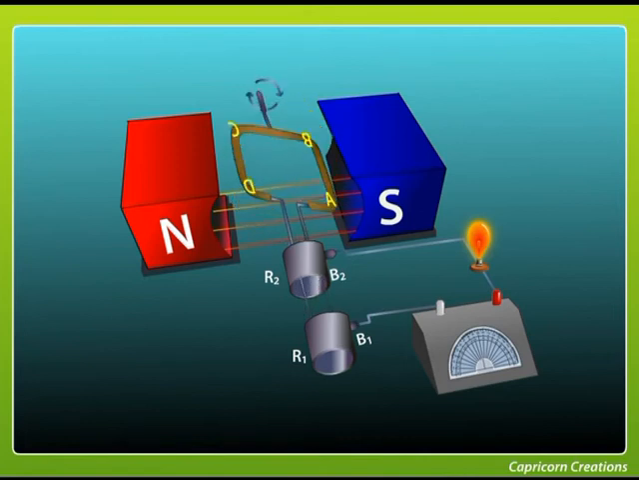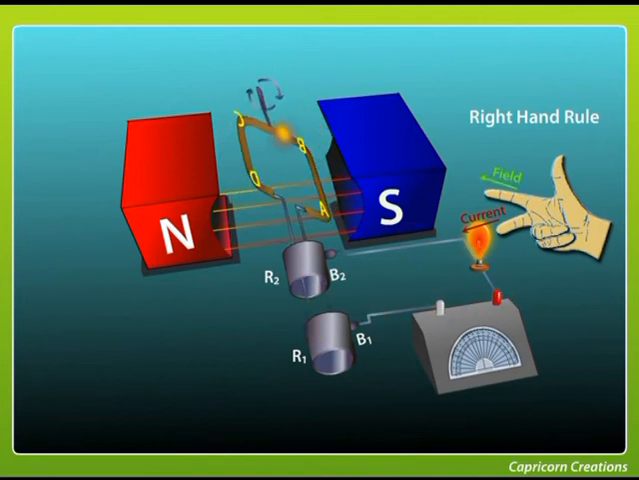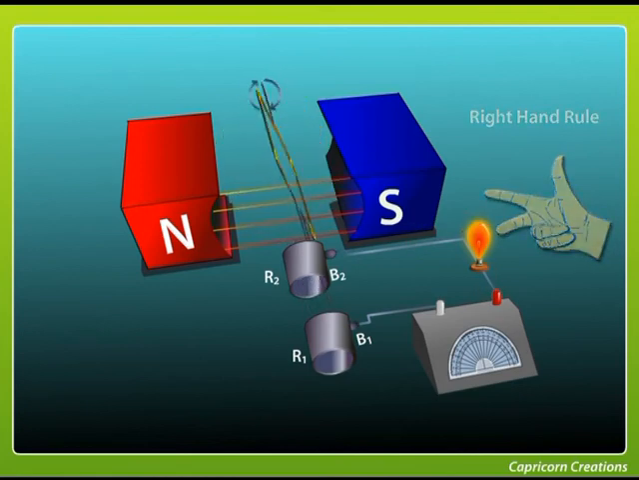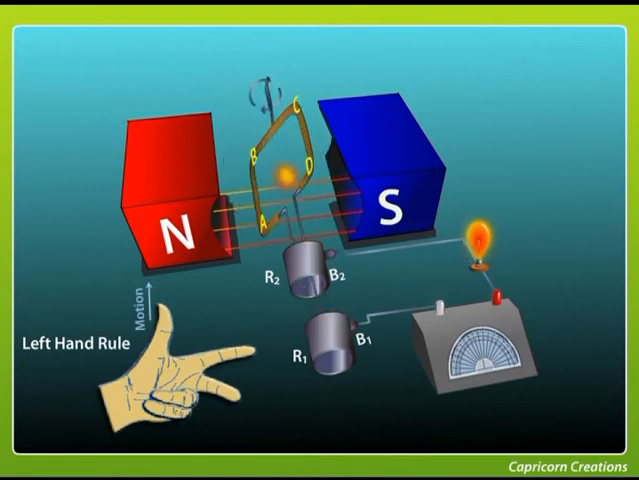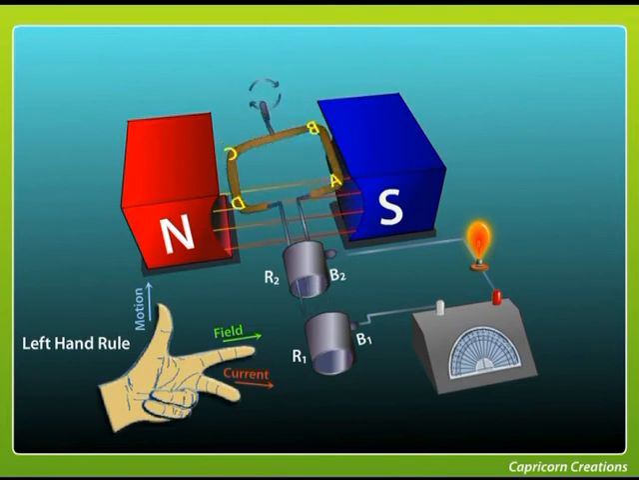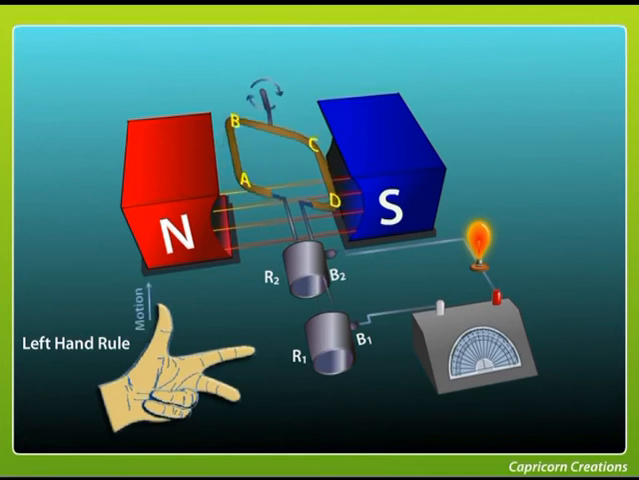The magnitude of induced current will be different at different locations of the coil. According to Fleming's right hand rule, the current moves in the direction of ABCD during the first half of the rotation. During the second half of the rotation, the current moves in the direction of DCBA. The current in the external circuit, therefore, flows in one direction for a half cycle and in the opposite direction for the second half cycle.